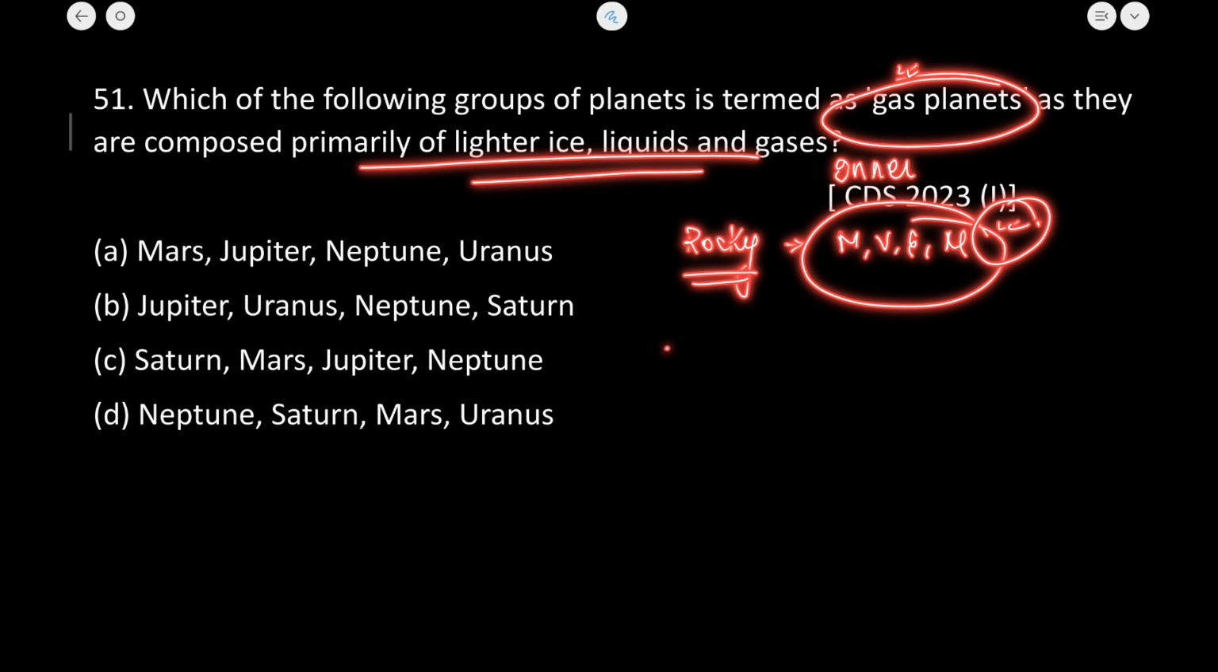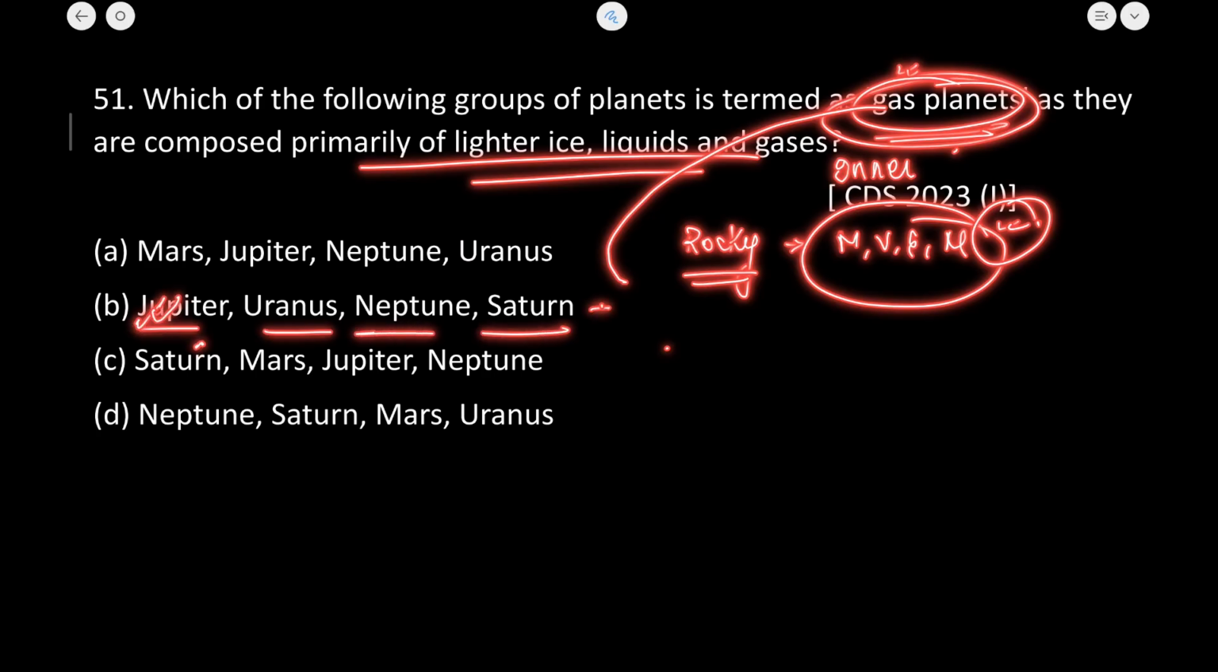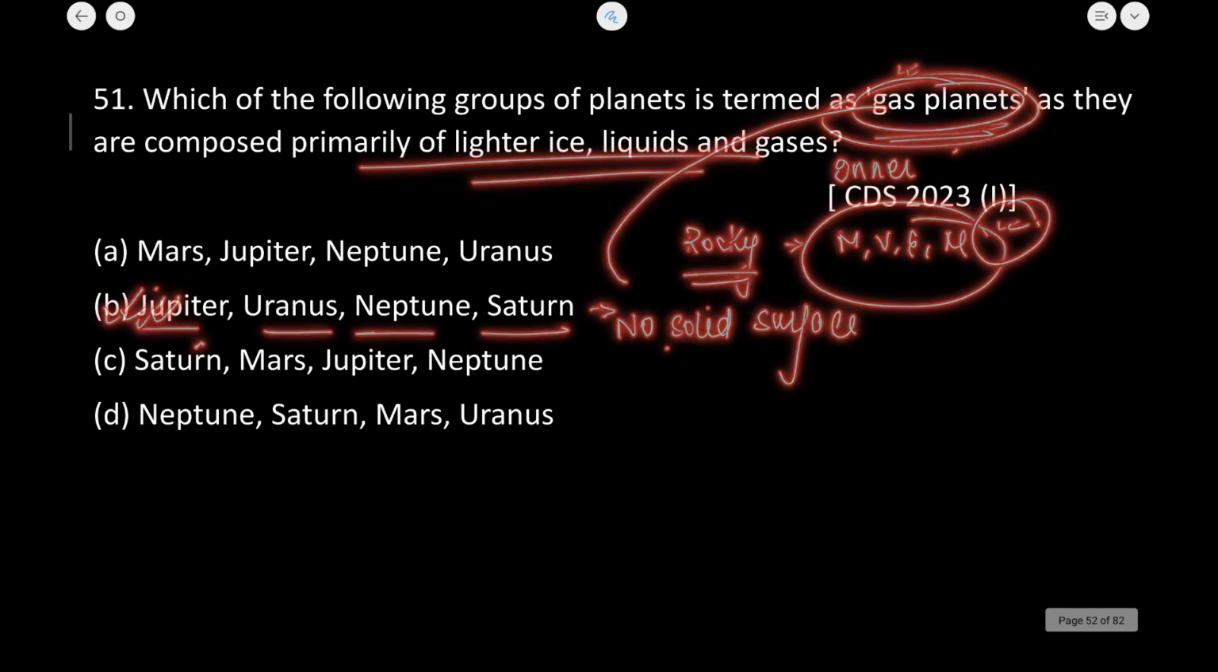Whereas if I talk about the outer planets, these constitute all the gas planets, that are Jupiter, Uranus, Neptune and Saturn. Okay, why are they gas planets? Because they do not have a solid surface. Okay, so B is the correct answer. Let's now move to the next question.